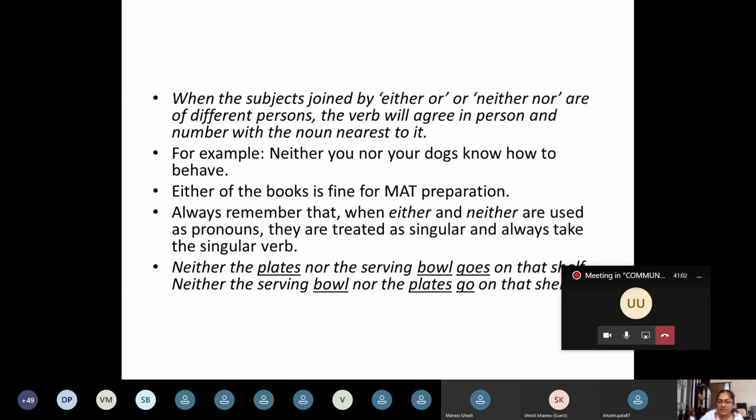But in the second sentence, they have reversed the nouns, putting bowl in the first place and plates in the second place. Neither the serving bowl nor the plates, coming after nor, a plural noun attracts a plural verb, go and not goes. Go on that shelf.